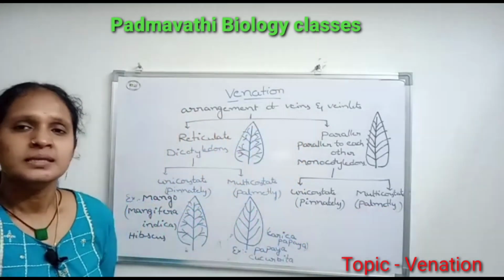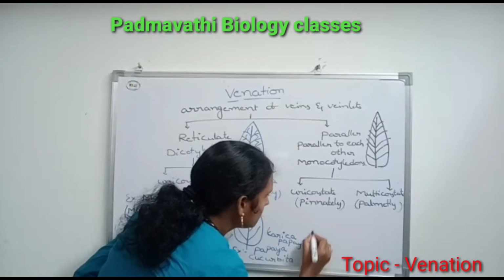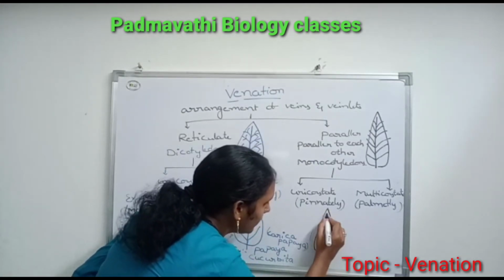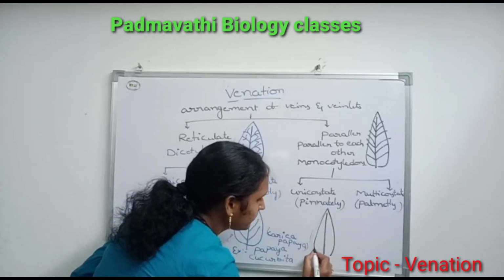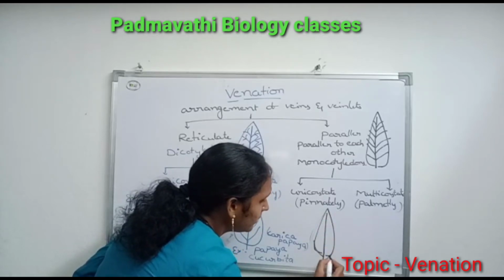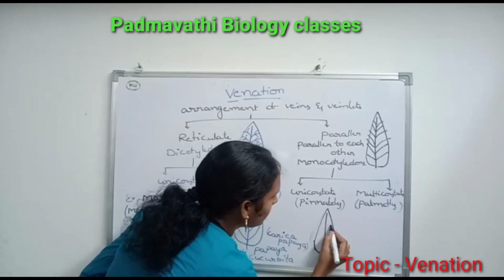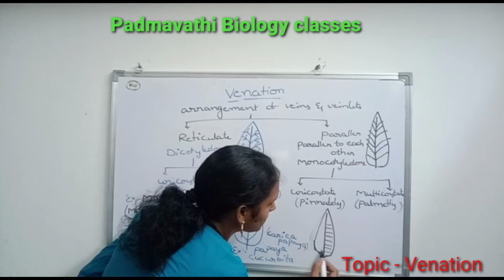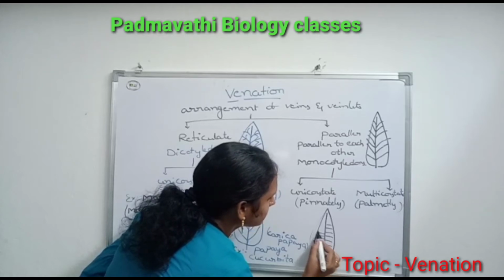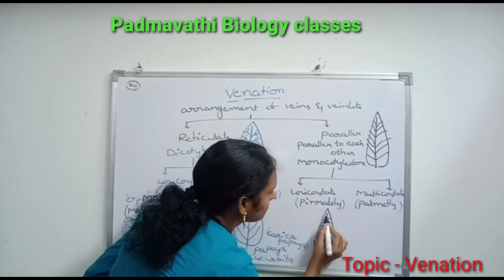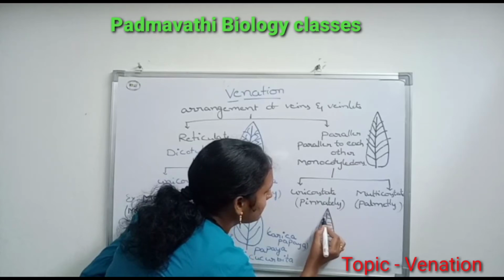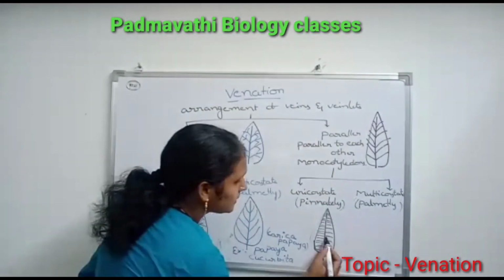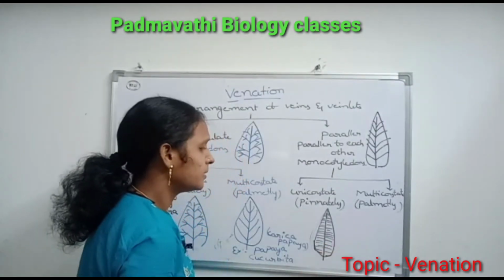Unicostate means presence of a single midrib in the lamina. The veins and veinlets are parallel to each other.